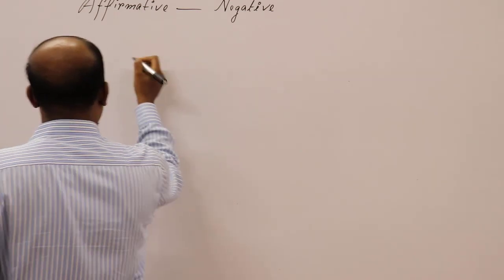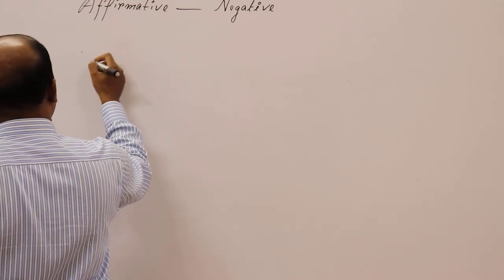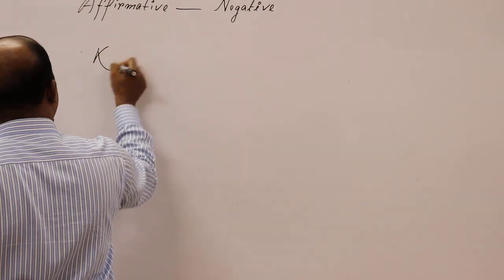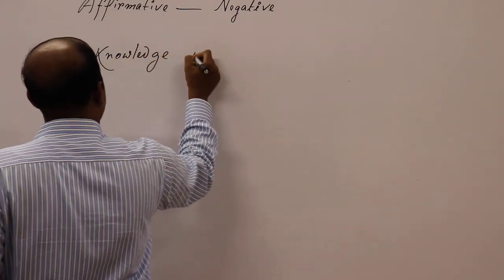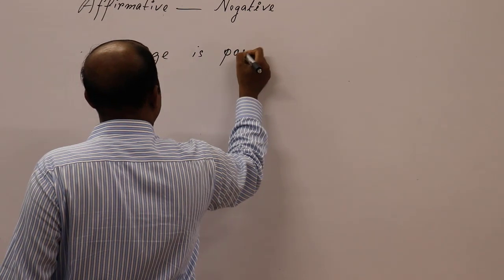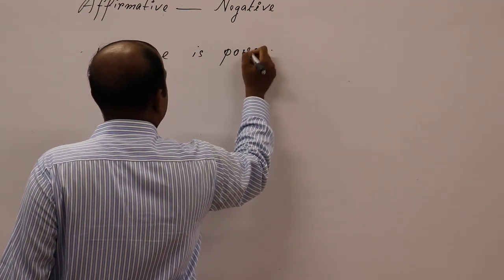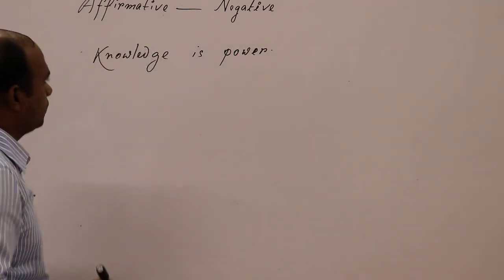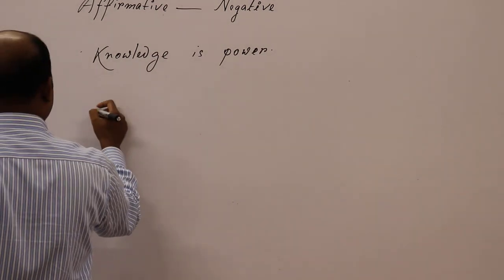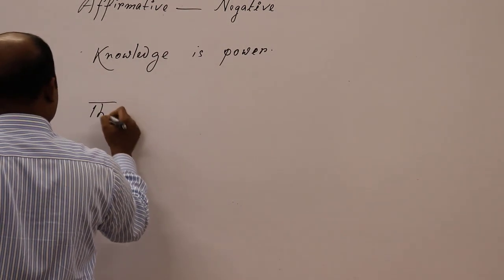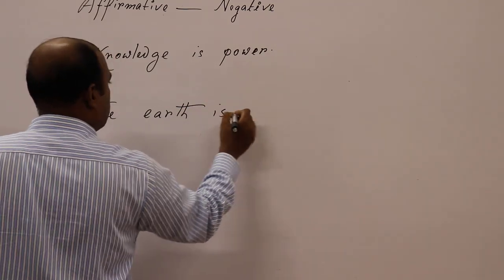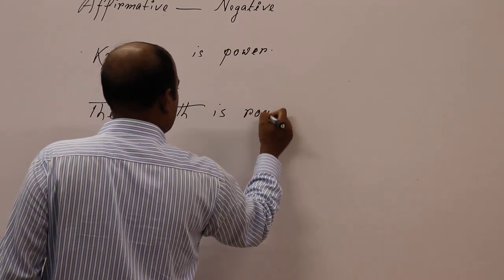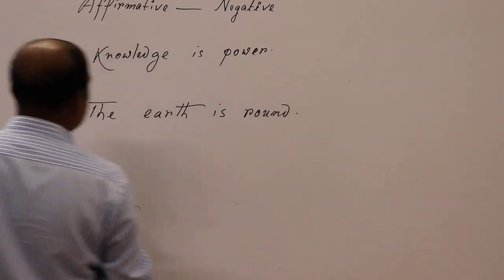Look, if I write knowledge is power, yes, it is right, knowledge is power. And let me write another sentence, the earth is round. We know it much.